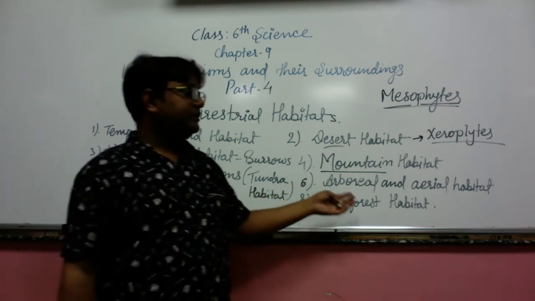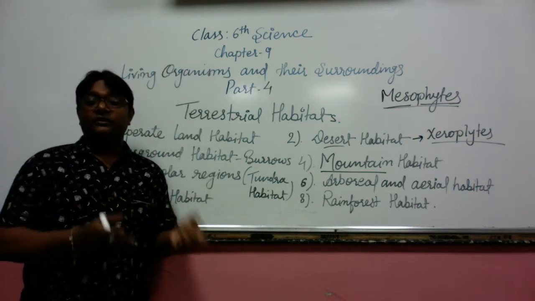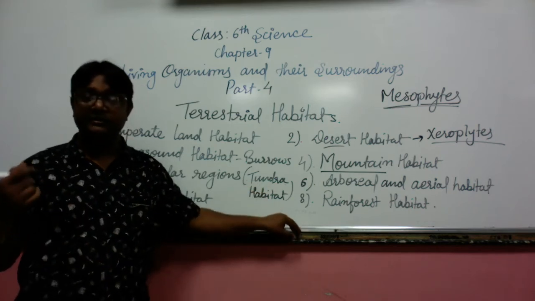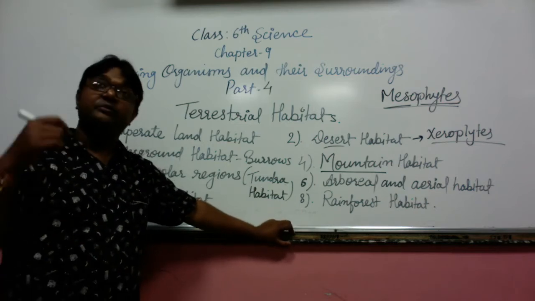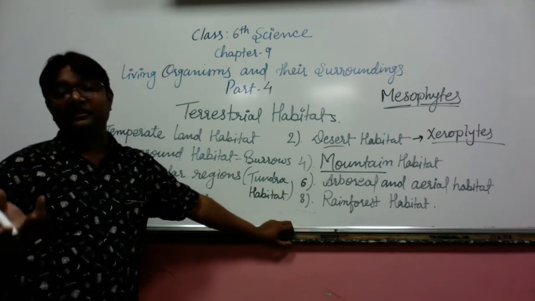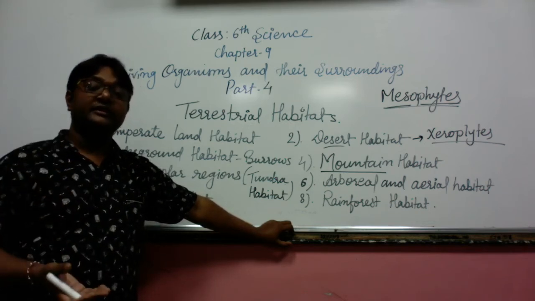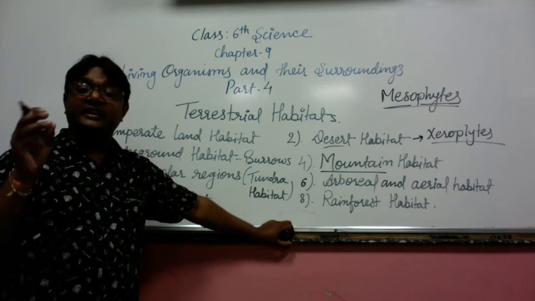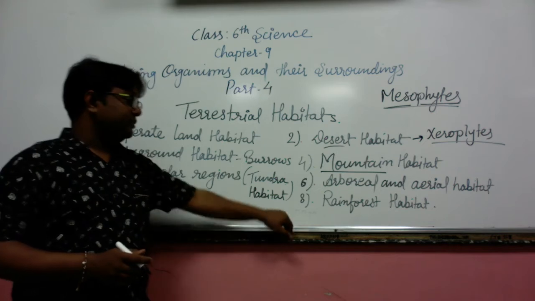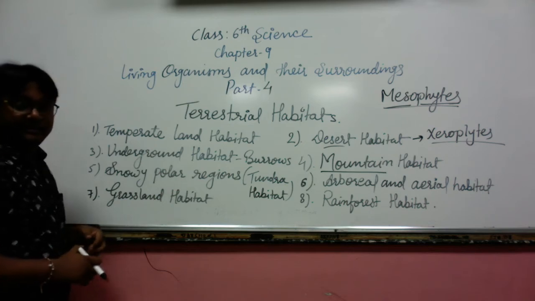Next is arboreal animals. Arboreal animals are those who live on the trees. They make their houses on the trees. There are certain animals that fly also; we call them aerial, and they have the aerial habitat. Arboreal animals live on the trees, making their nests, their home, their shelter there. So these kinds of animals have an arboreal or aerial habitat.